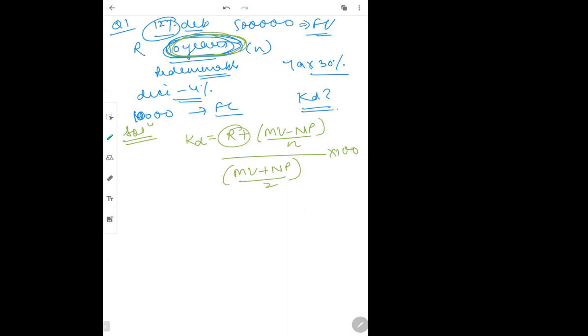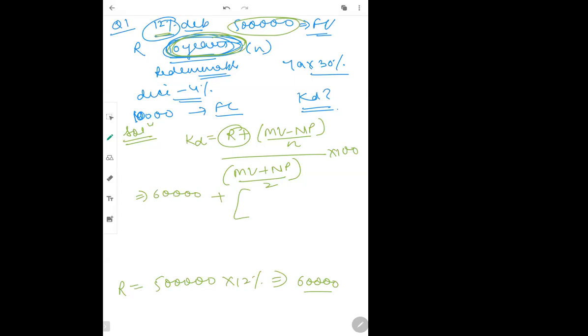R कितना होगा? R was my rate of interest, always calculated on face value. I told you. So face value was 5 lakh into 12%. Please, somebody have a calculator in hand so that we can quickly do it. 60,000. So R is my 60,000. I'll write down 60,000 plus